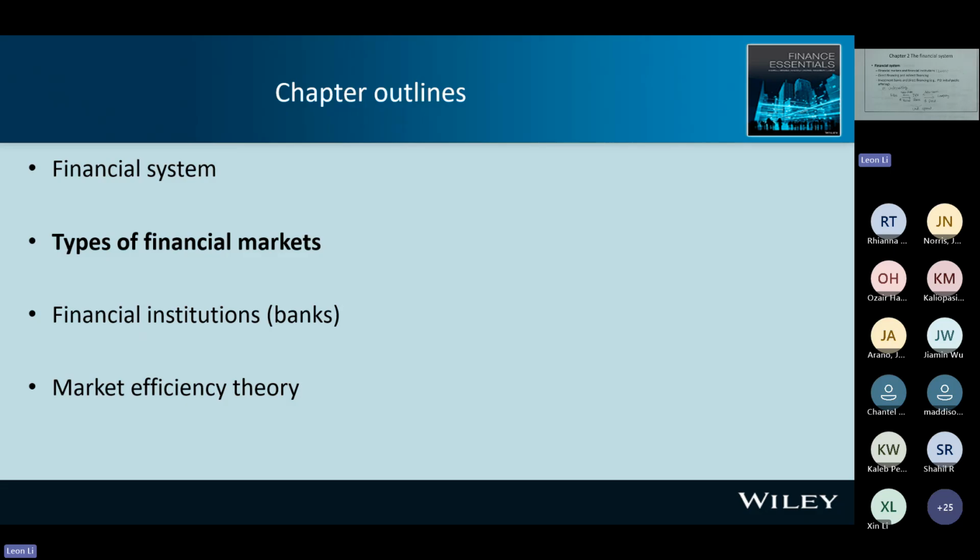I hope you remember the image. In direct financing, the saver and the borrower deal with each other directly. In indirect financing, we have a financial institution between the saver and the borrower.